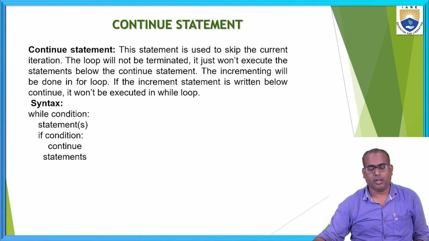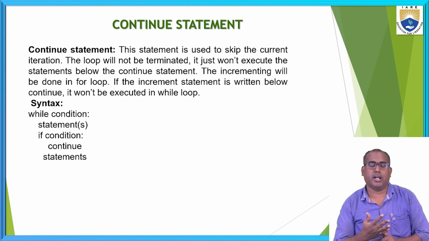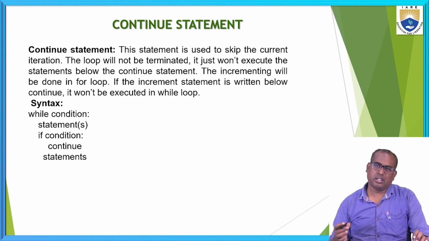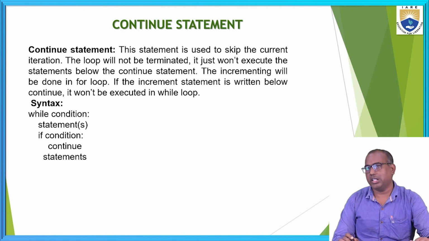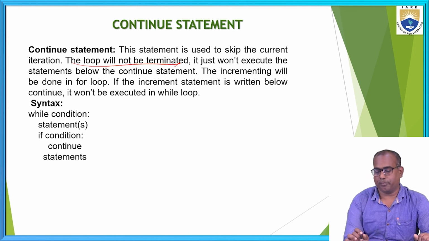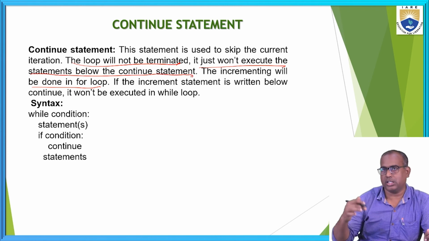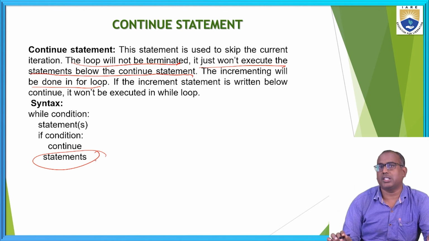And continue. The continue statement will not terminate the loop, but it skips the current iteration and continues the remaining iterations. Okay, the continue statement is used to skip the particular iteration. The remaining further iterations continue. It will not terminate the loop, and it won't execute the statement below the continue statement. Whenever the condition is satisfied, the statements below will not be executed for that particular iteration.